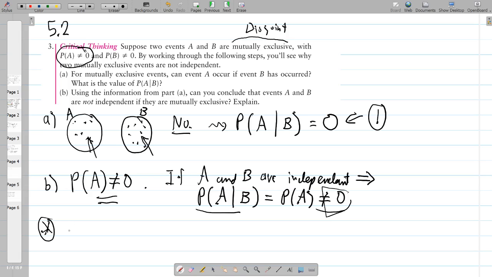But in this case, if one occurs, we get information that the other one did not occur. So it should make sense that in this case, A and B are not independent. That's always the case for mutually exclusive events.